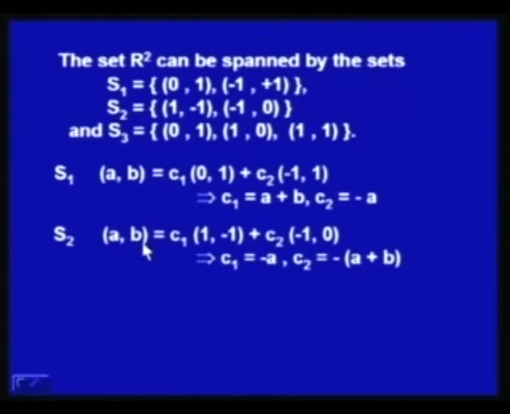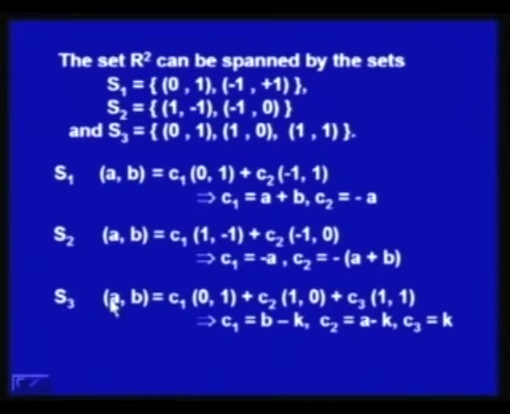So, given AB, we can find C1 and C2, so that the vector AB can be expressed as a linear combination of the given two vectors. So, we can say that the vector space R2 can be spanned by this set.